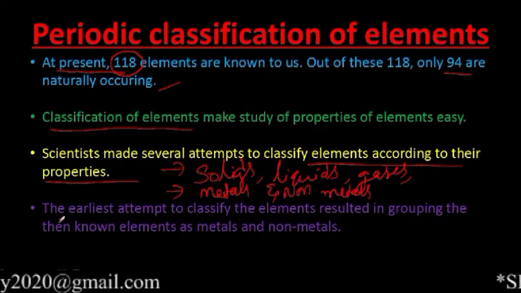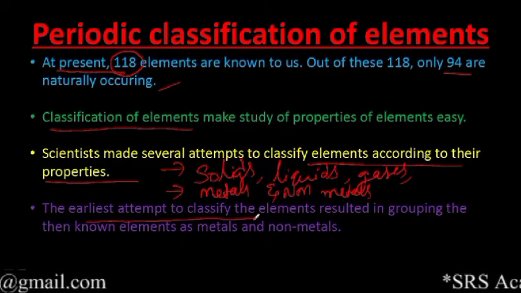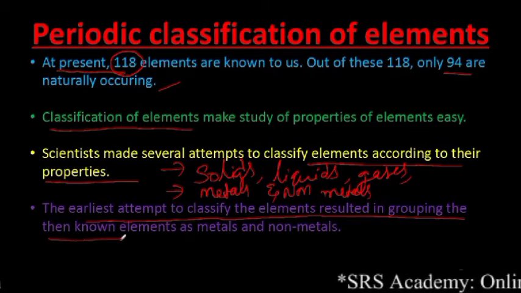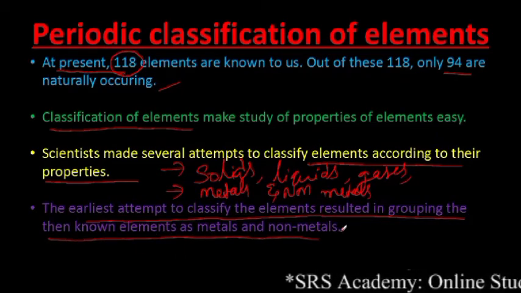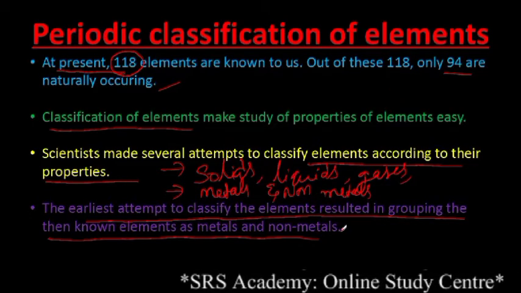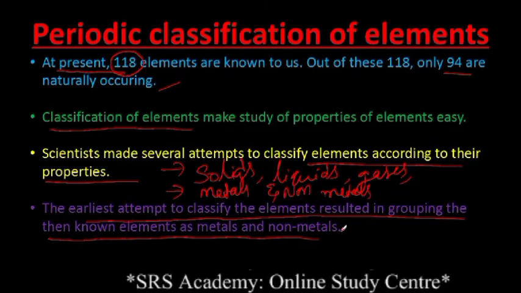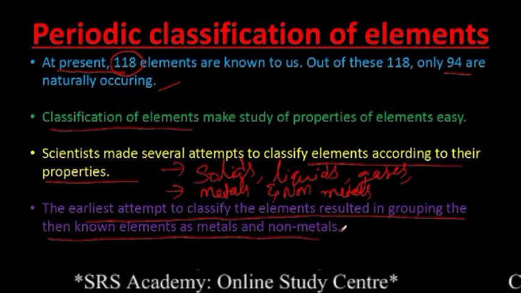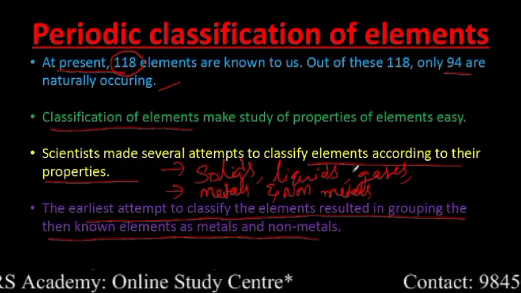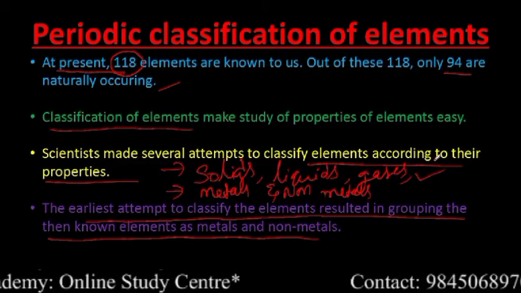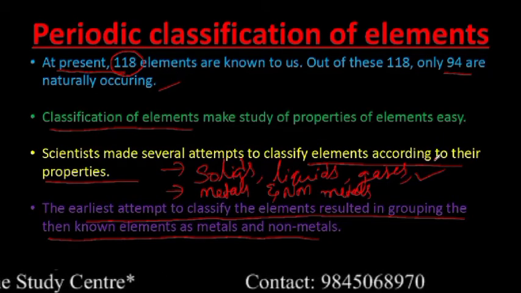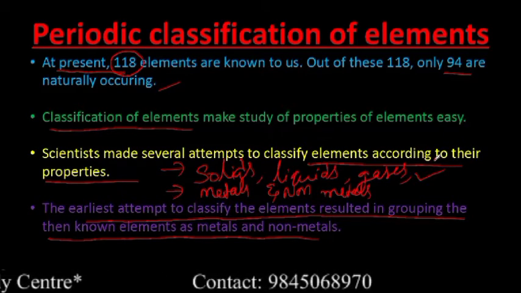See, the earliest attempt to classify the elements resulted in the grouping of then known elements as metals and non-metals. But this classification system failed for some reason. And when they classified the elements based on solids, liquids and gases, that is based on the states of matter, it was also discarded. Reason?